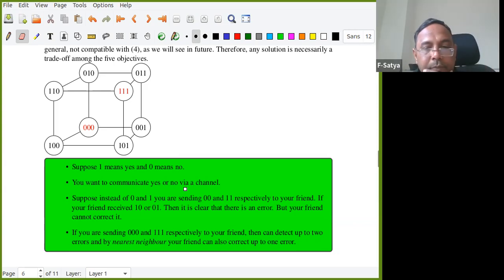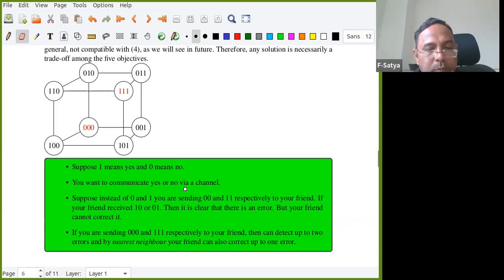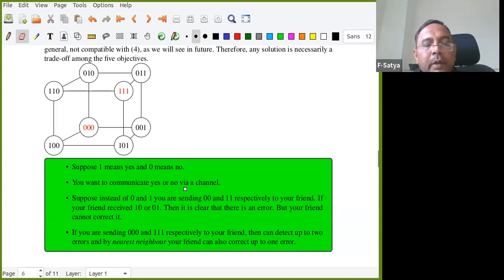Why? Yeah, now you can tell me. This example is okay. Because there are only 0 and 1 and we are taking 3 symbols, 2 of them must be the same. So whatever is the different bit, that must be the error. Yeah, right. That will be corrected. And this is what we call nearest neighbor.